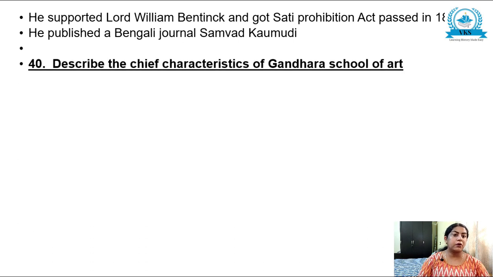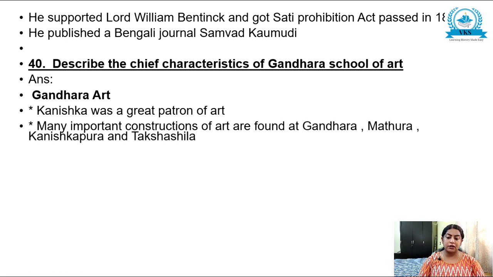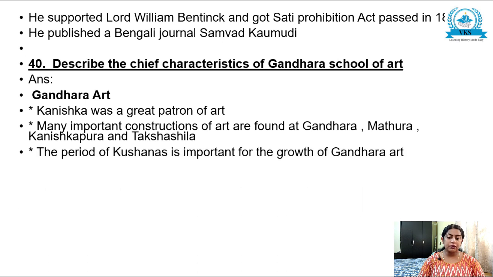So these were the points regarding the reforms of Raja Ram Mohan Roy. Now the last 5-mark question: describe the chief characteristics of the Gandhara school of art. As an introduction you can write: Kanishka was a great patron of art, and many important constructions of art are found at Gandhara, Mathura, Kanishkapura and Takshashila. The period of the Kushanas is important for the growth of Gandhara art.